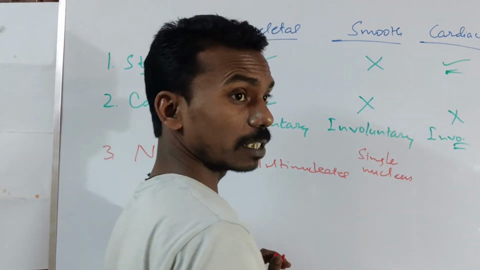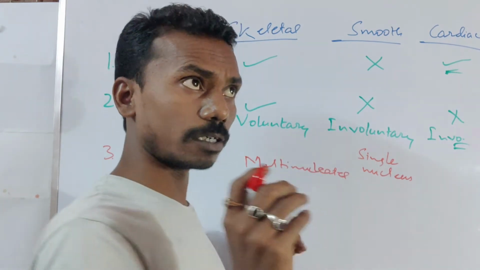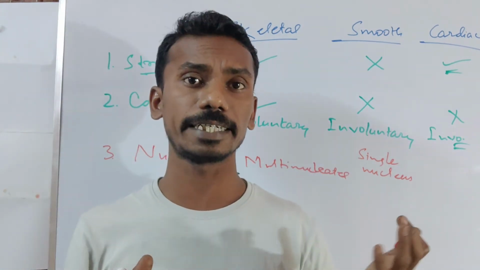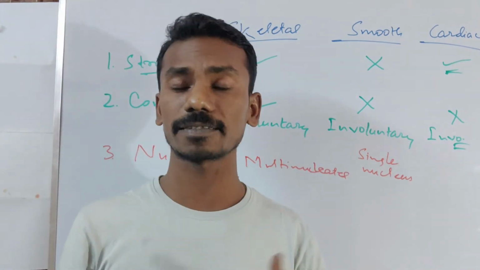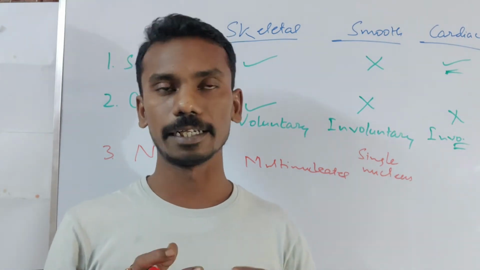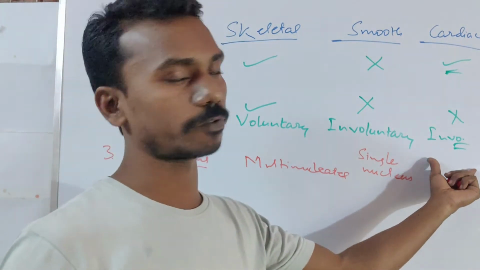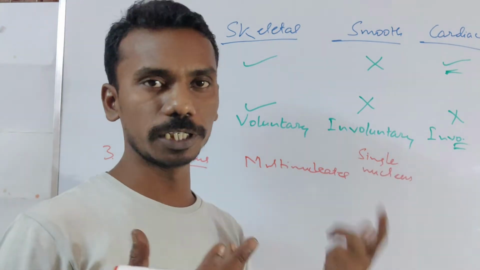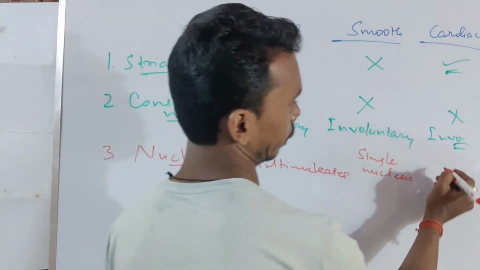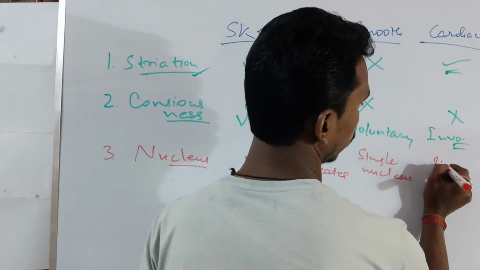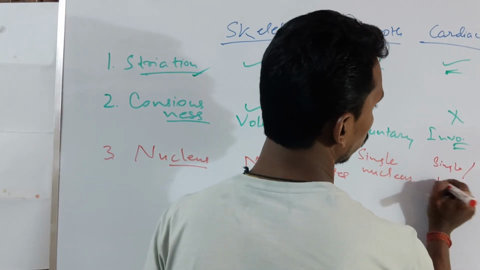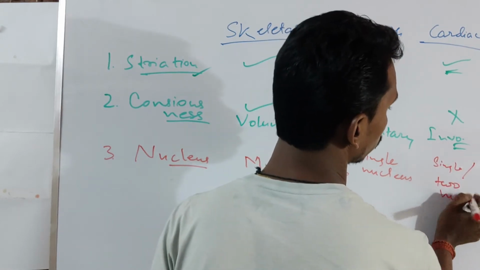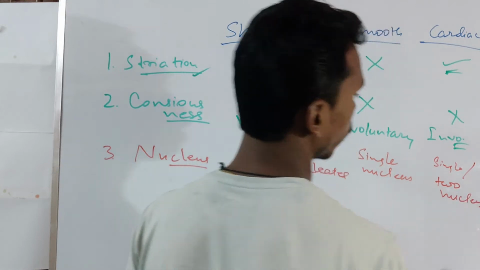In case of cardiac muscles, they have both kinds of things, that is, it may contain only one nucleus in a cell or two nuclei in a cell. That means they may be uninucleated or binucleated. So single or two nuclei in a cell.